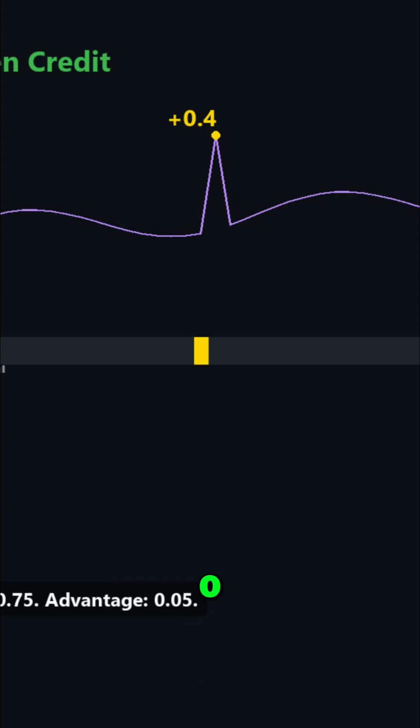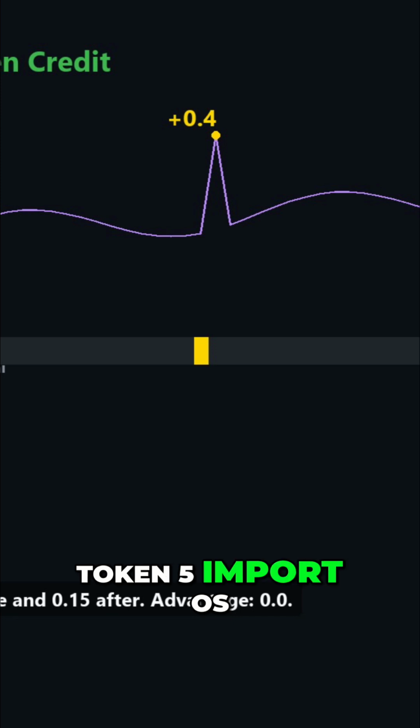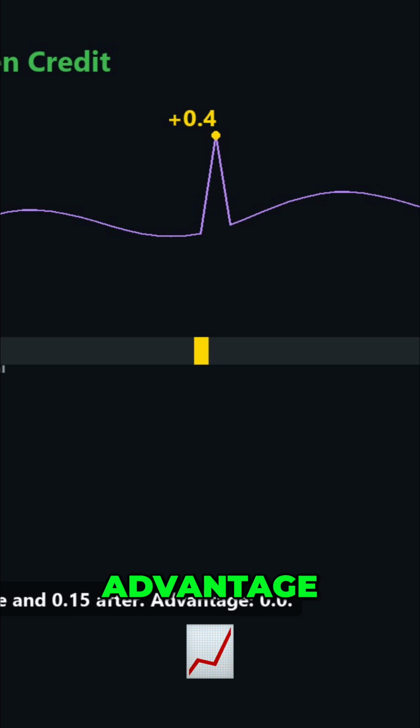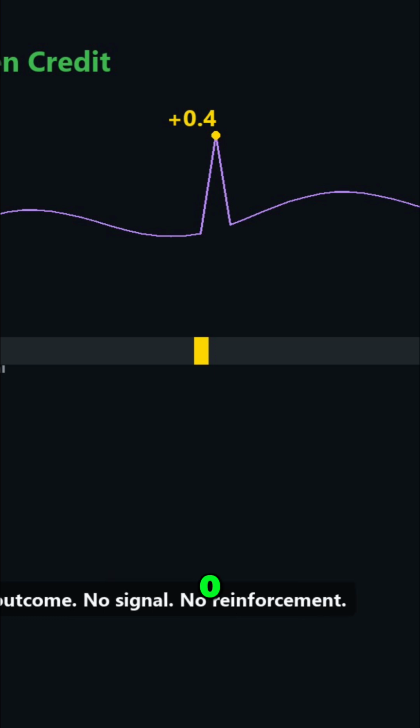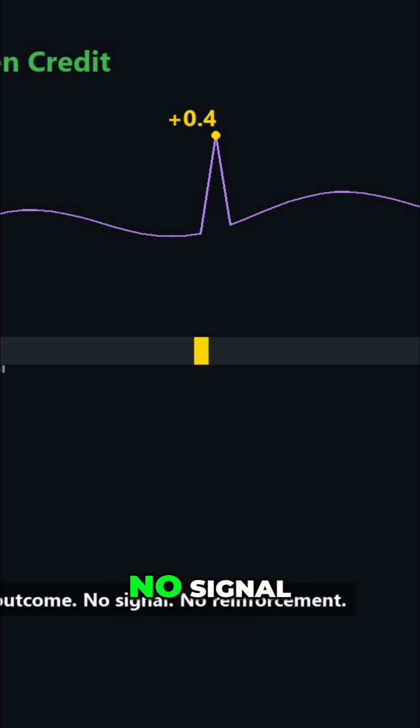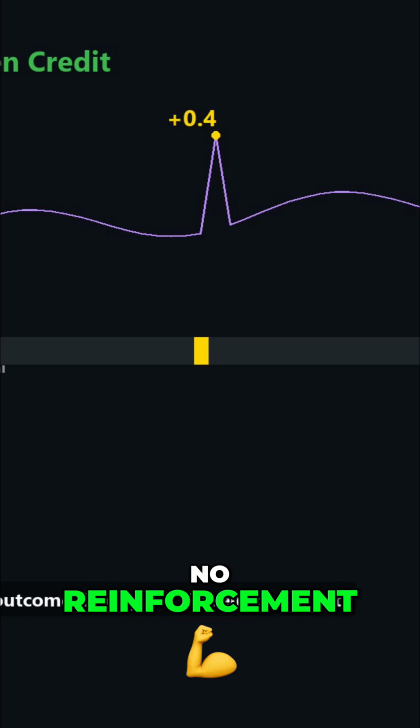Advantage 0.05. Token 5, import os, had the critic at 0.15 before and 0.15 after. Advantage 0.0. The import didn't change anything about the expected outcome. No signal, no reinforcement.